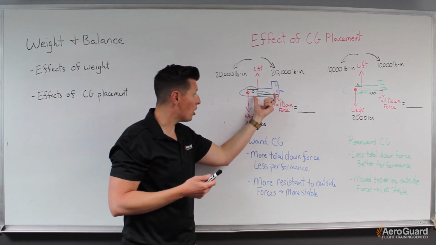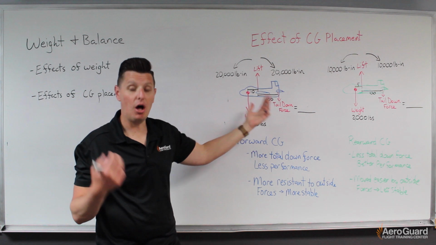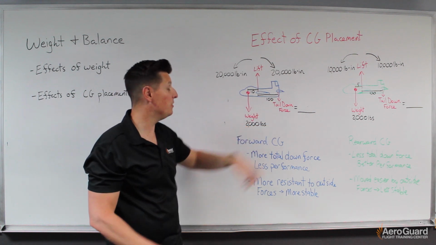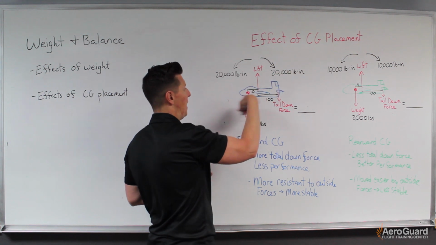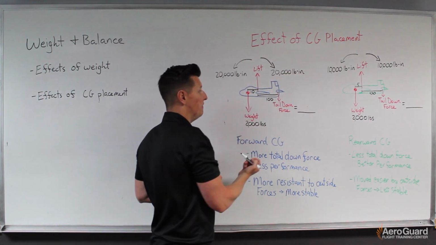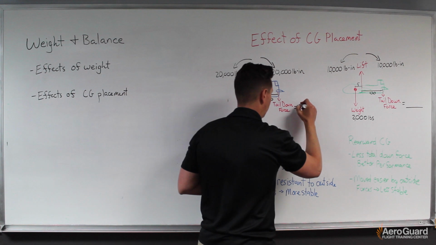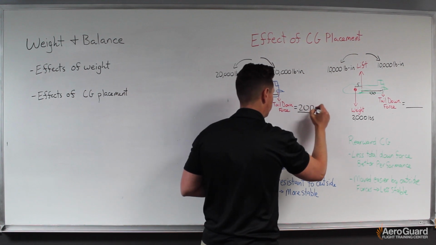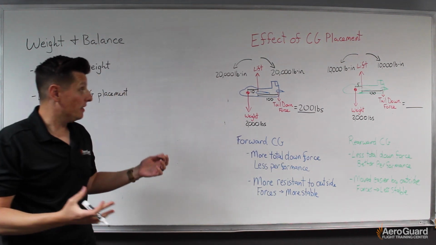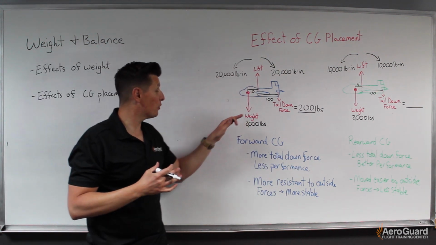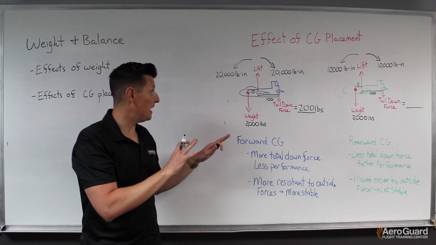So if I know the arm is, let's say in this example, 100 inches, then I know this tail down force, in this example, I could just do the math backwards. So 20,000 divided by 100, and we will get that the tail down force in this case is 200 pounds. Okay? Great. So we've kind of set this aircraft in its equilibrium state.